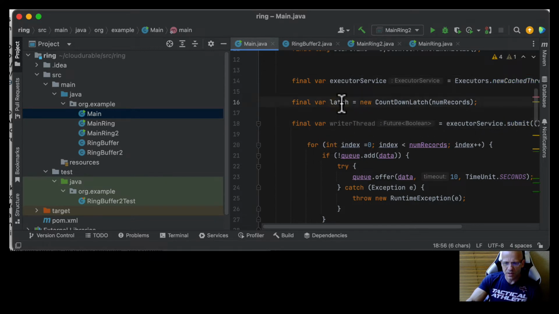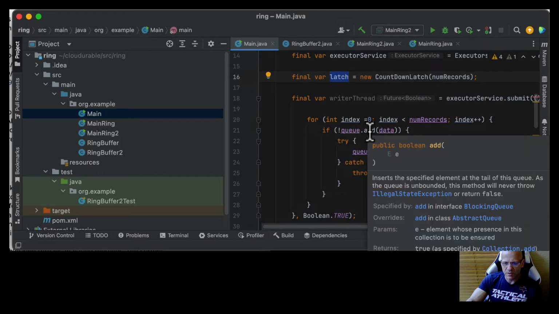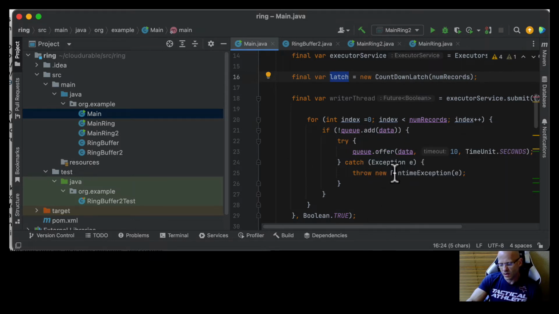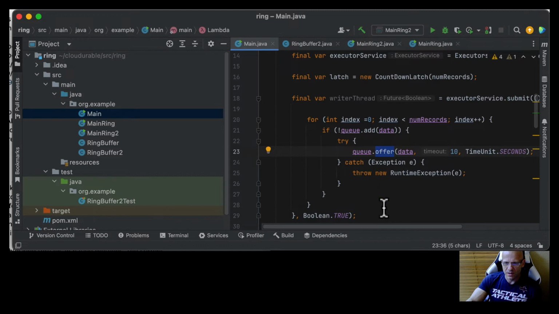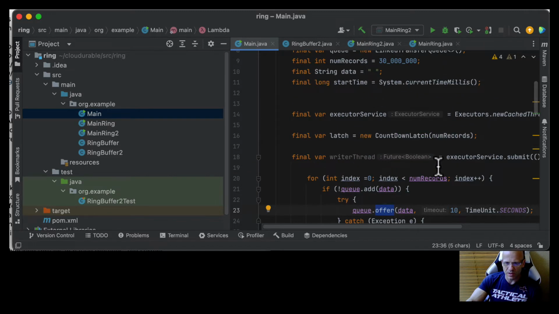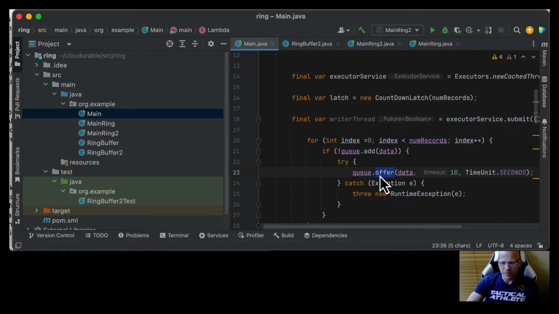I create a latch so that I know when this stuff is done. Here I am adding items to the record. If for some reason that didn't work, I do an offer. An offer will wait 10 seconds until it can write that data. So it's going to add it as fast as it can. If for some reason it can't add it fast, it's going to wait. This was really more important if, instead of using a link transfer queue, you use something like an array blocking queue, where it would be important to wait if the buffer fills up, if the queue fills up rather.